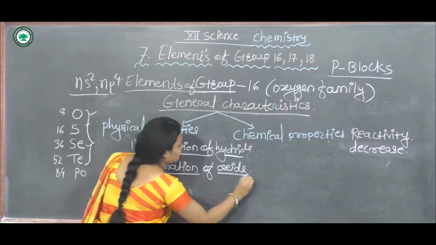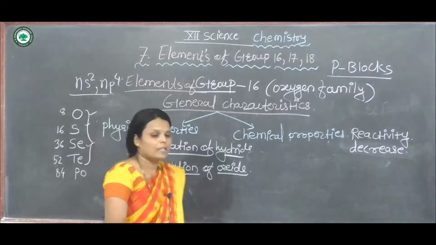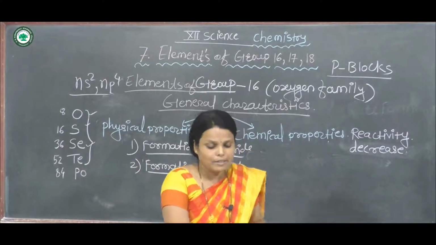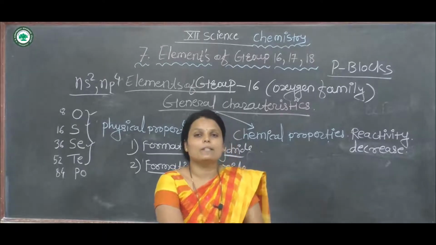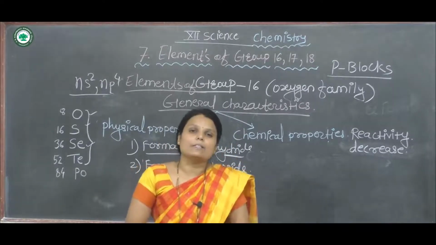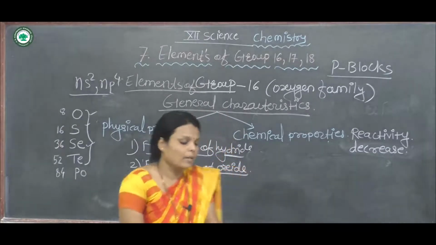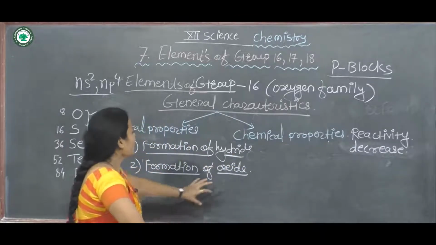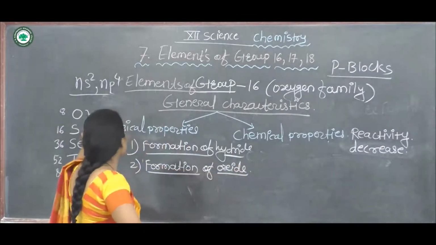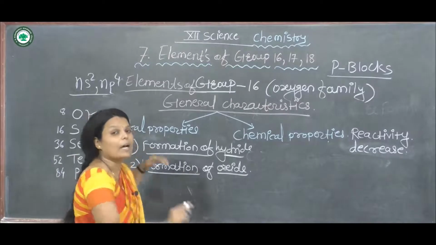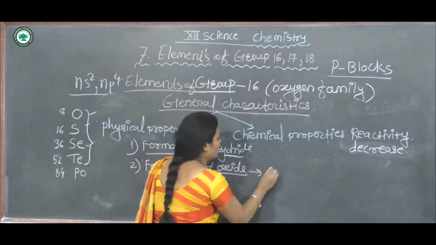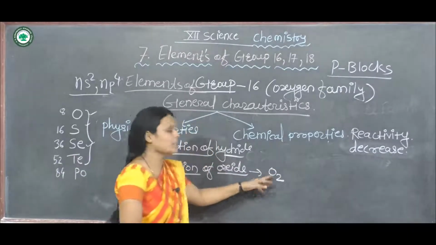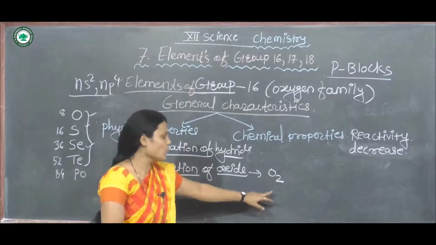Formation of oxides means oxygen reacts with all of the elements of group 16. The first element, oxygen, reacts with oxygen and forms the O2 molecule.